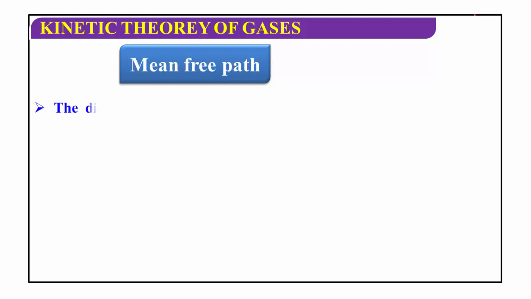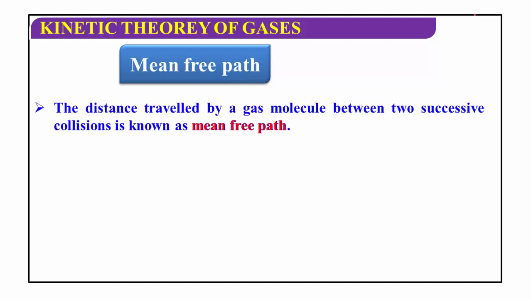Mean free path means the distance traveled by a gas molecule between two successive collisions. When one gas molecule travels from one point to another point, or two gas molecules collide with each other, the distance traveled by the gas molecule between the two successive collisions is called mean free path.